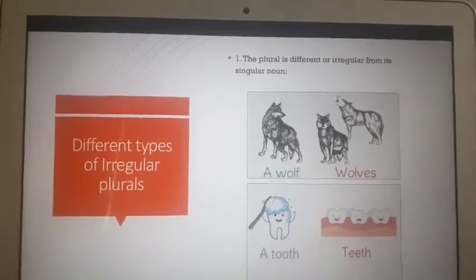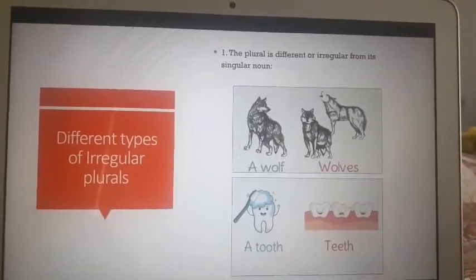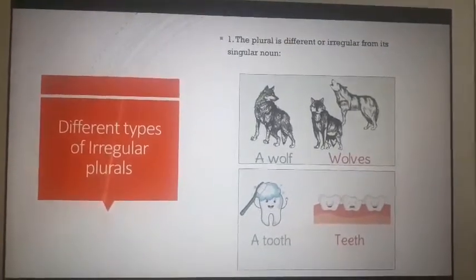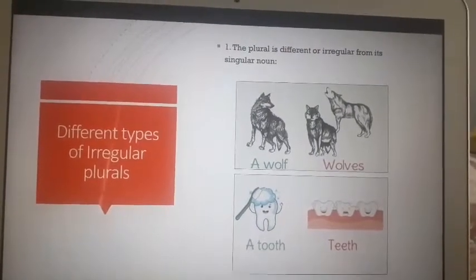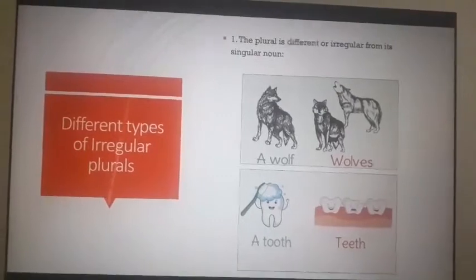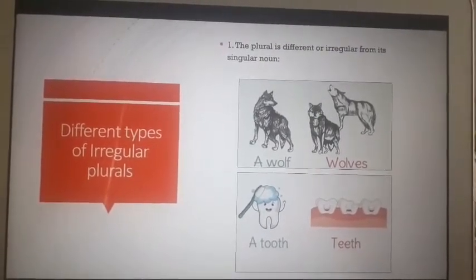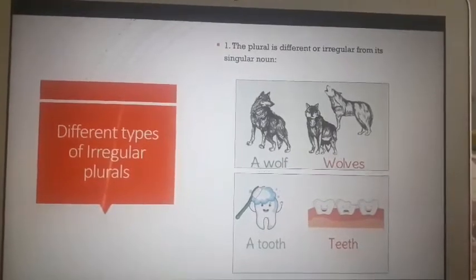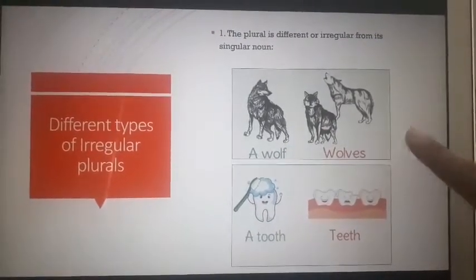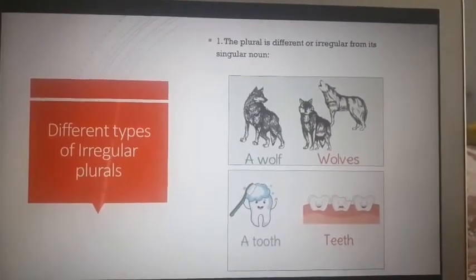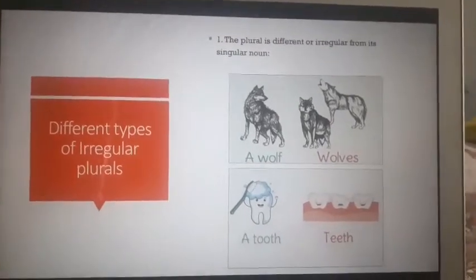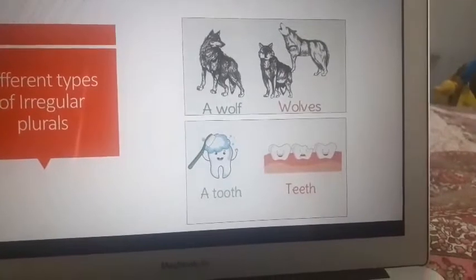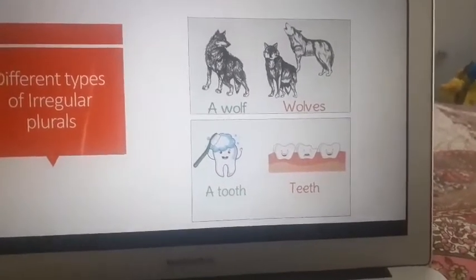That means it's a single wolf, but when there are many wolves, it becomes wolves, and not wolfs. No, it's not the correct form of plural. The correct form of plural for wolf will be wolves. A tooth becomes teeth when there are many in number.